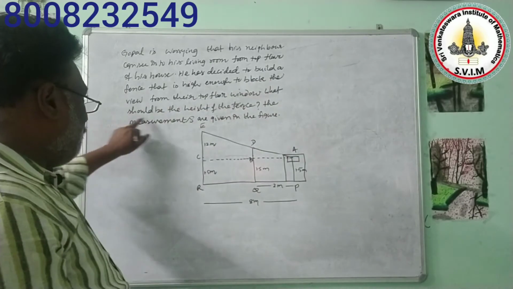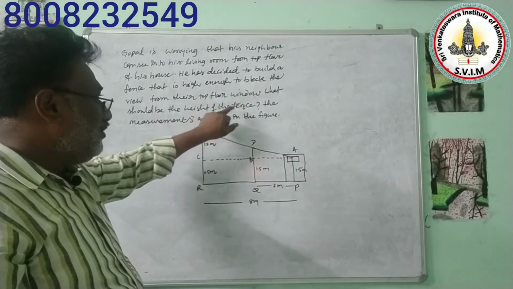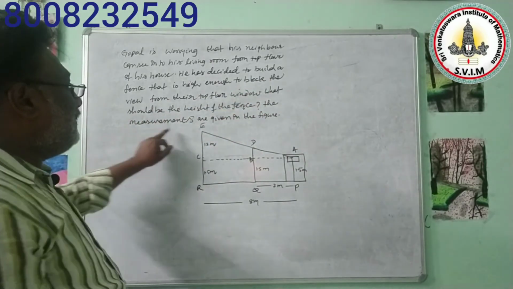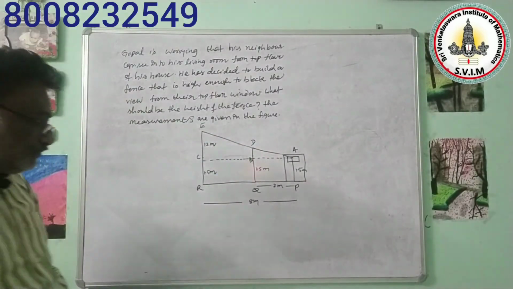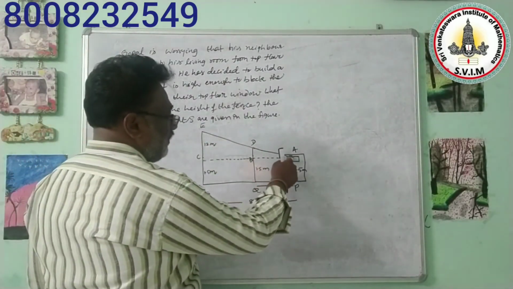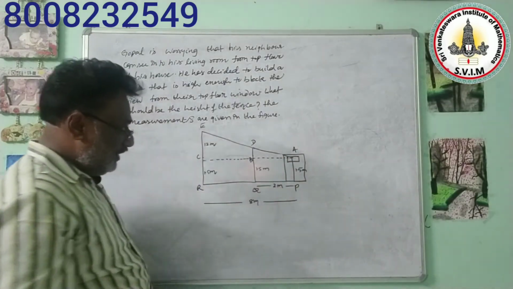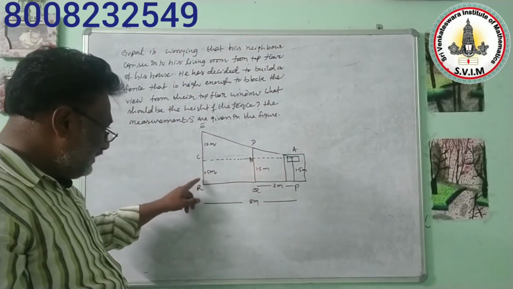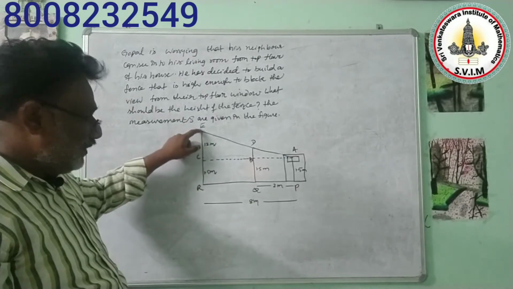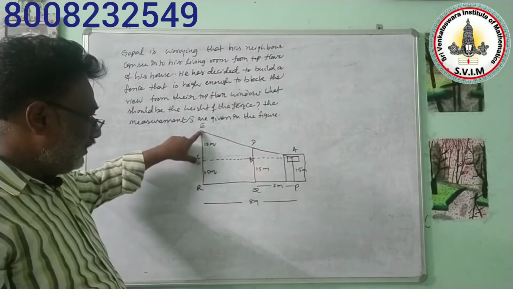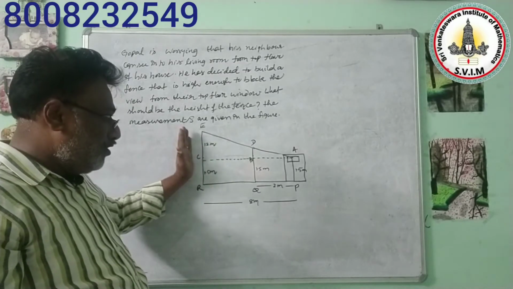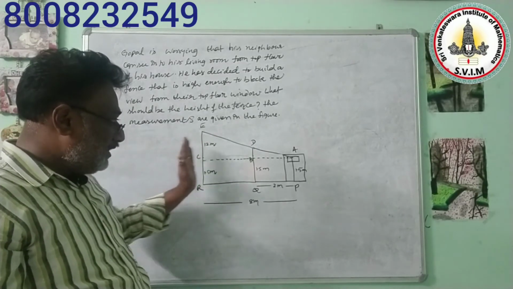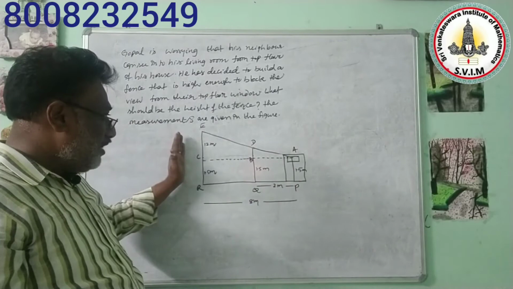Completely this wall plus this wall he needs to construct to stop the view from his neighbor's house. For that, this figure and measurements have been given. According to the measurements, we need to find how much fence he needs to build to stop the view from his neighbor's house.